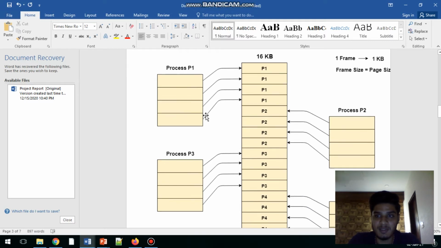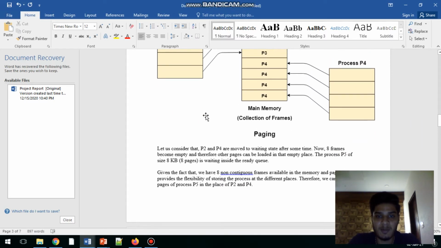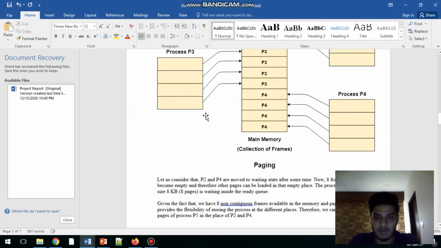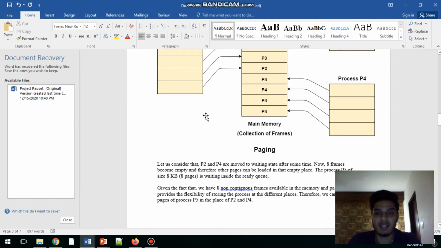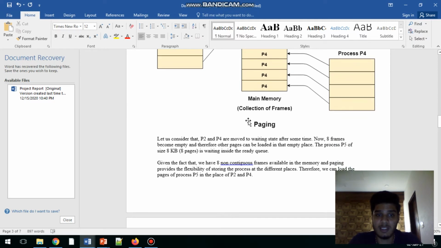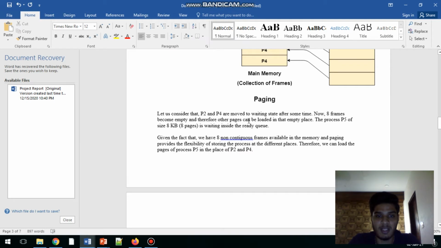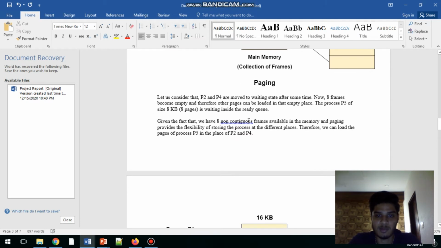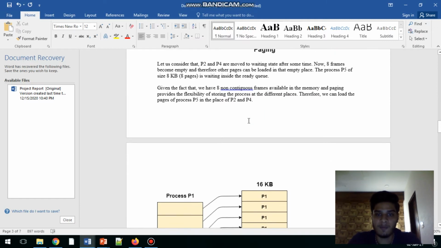We can see the image here. Let us consider that P2 and P4 are moved to waiting state after some time. Now 8 frames become empty and therefore other pages can be loaded in that empty place. The process P5 of size 8 KB is waiting inside the ready queue. Given the fact that we have 8 non-contiguous frames available in the memory, and paging provides the flexibility of storing the process at different places, we can load the pages of process P5 in the place of P2 and P4.